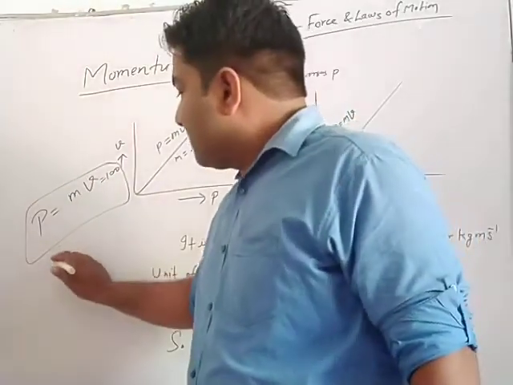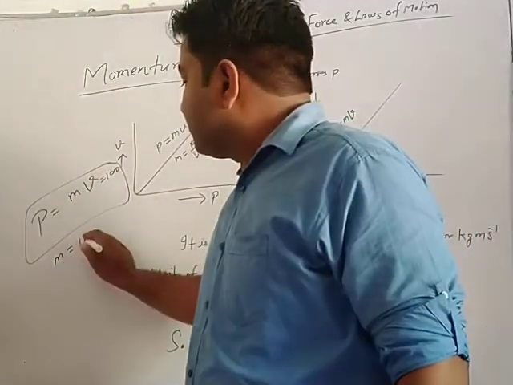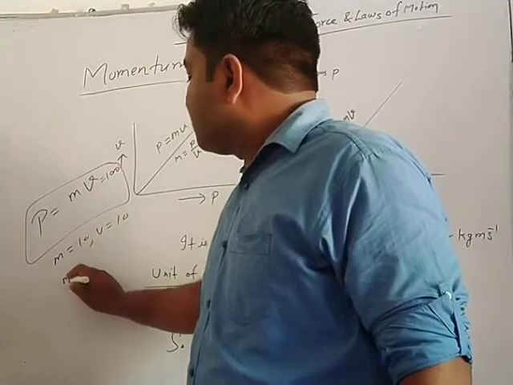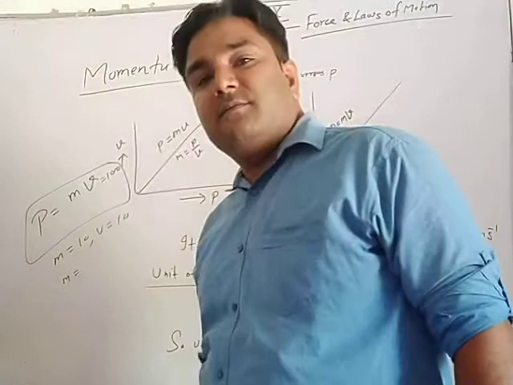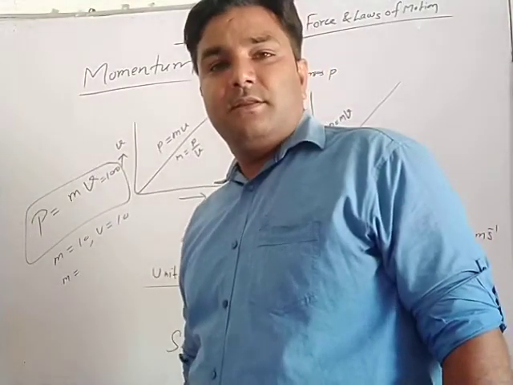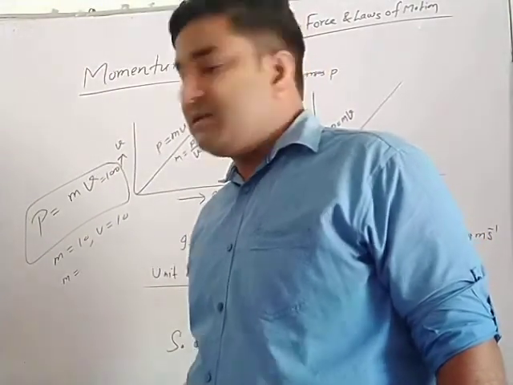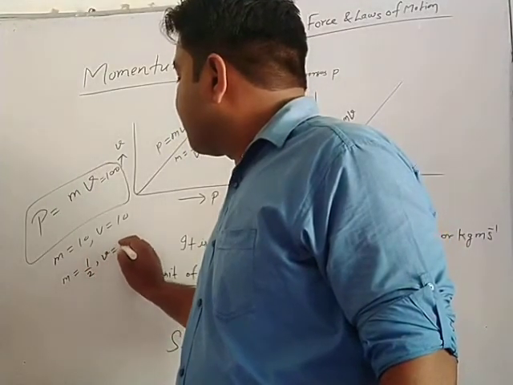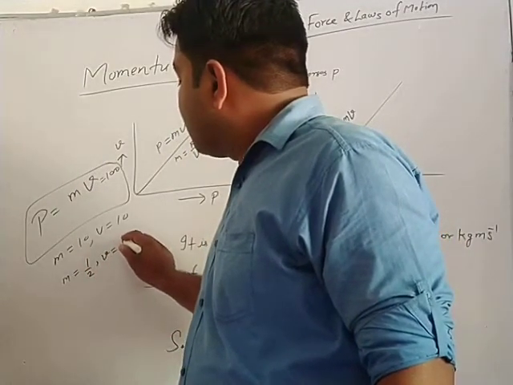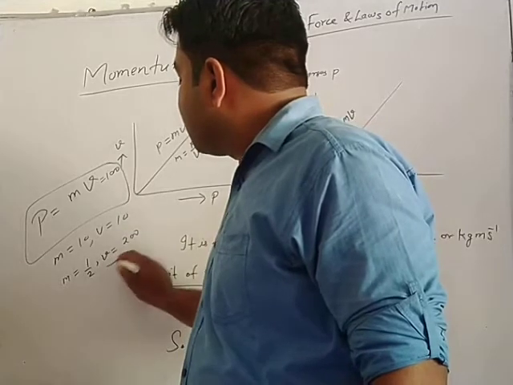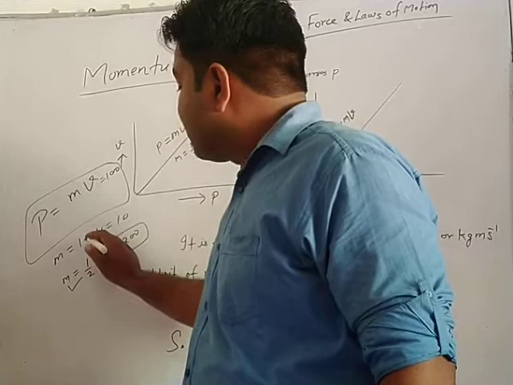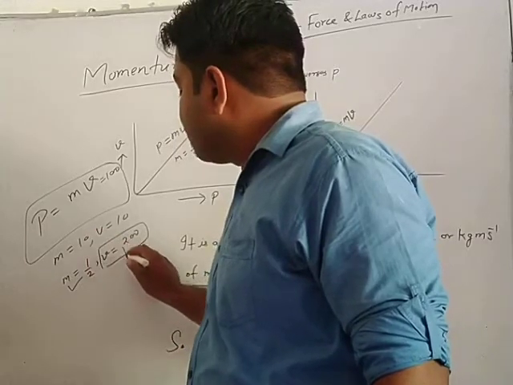So if mass is equal to 10, then velocity will be 10. If mass is equal to 500 gram, means what? That is 1 upon 2 kg. So 1 upon 2, then velocity will be 200.